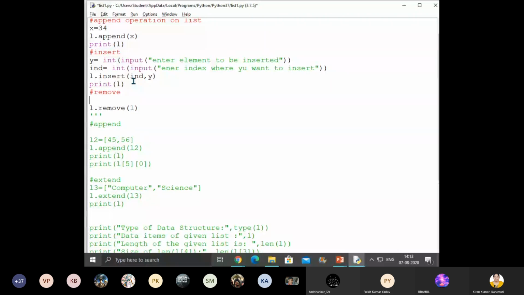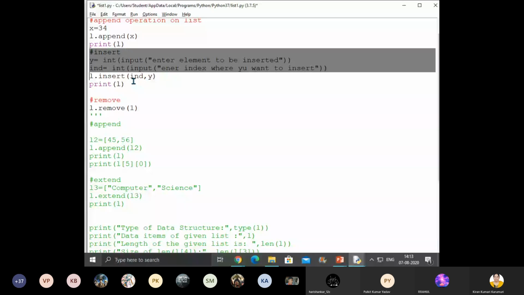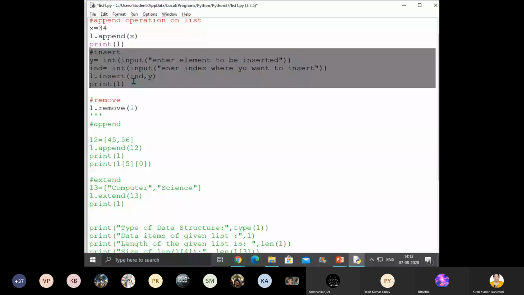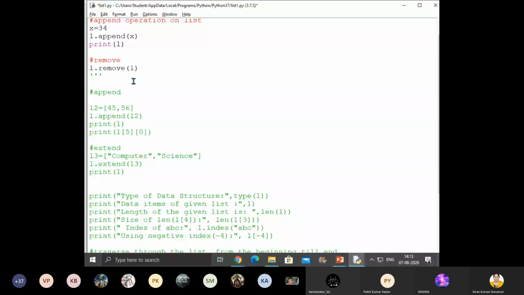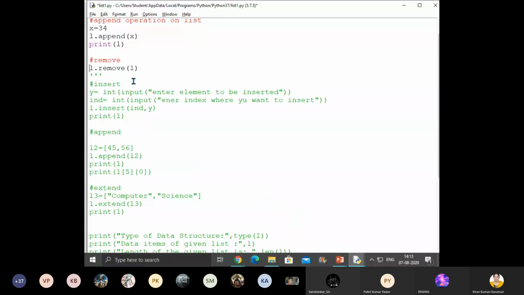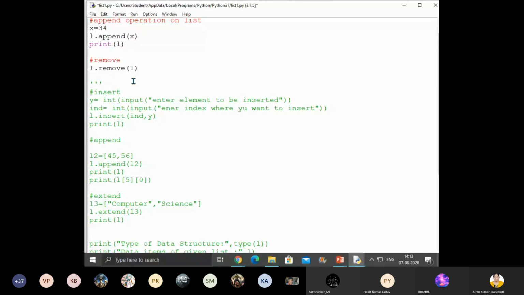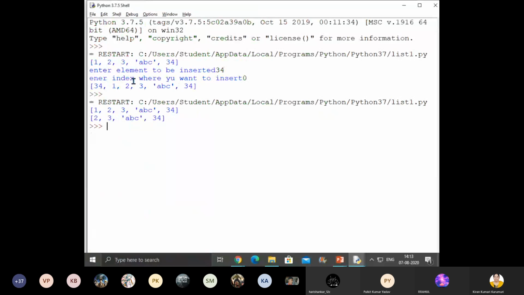So how does remove work? After removing, we have to display it, so print L. Now let's see what remove does. One is removed. Can you see, children? In the removal, is one removed or not?